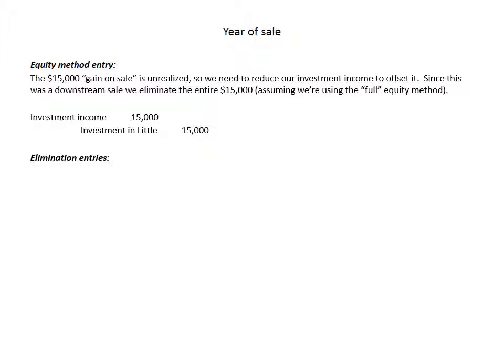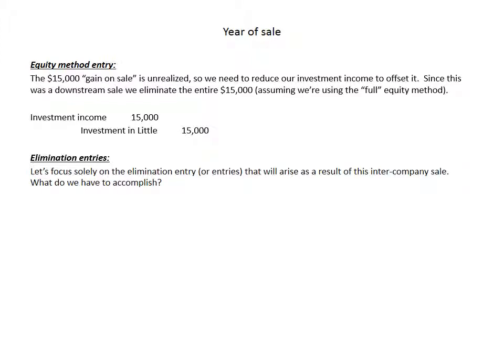Now let's talk about our elimination entries. Let's focus solely on the elimination entry or entries that will arise as a result of this intercompany sale. Again, we've got this nice modular approach going on where we've established first our SAID entries, then we added the effect of the non-controlling shareholders, and now we're adding this new module on top of that. So leaving aside all of the other stuff that we're hopefully fairly comfortable with by now, let's just focus solely on the effects of this intercompany sale.